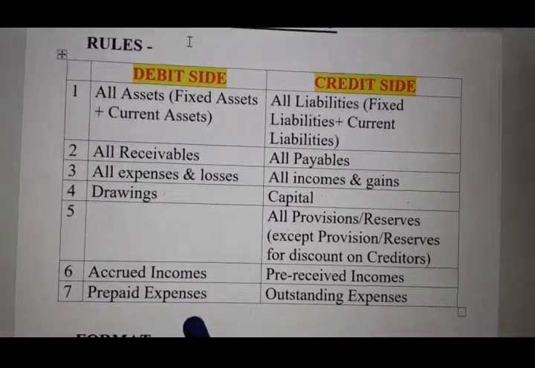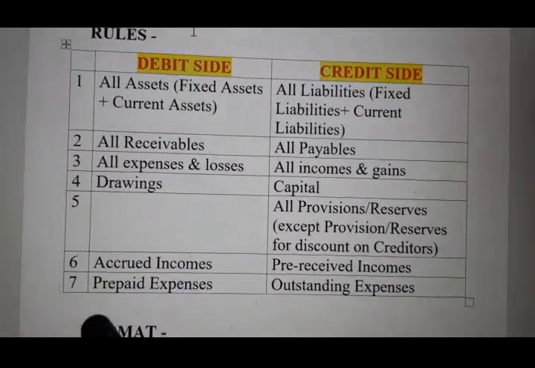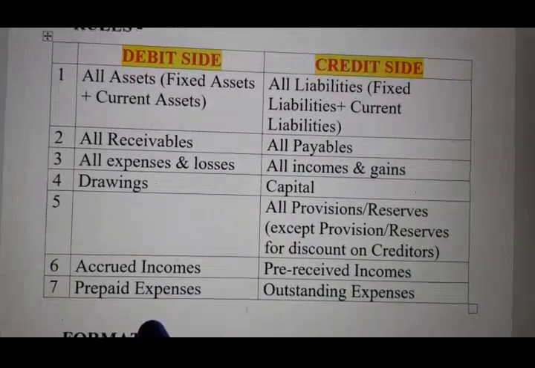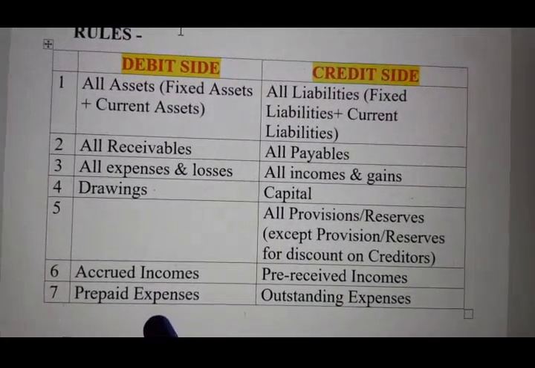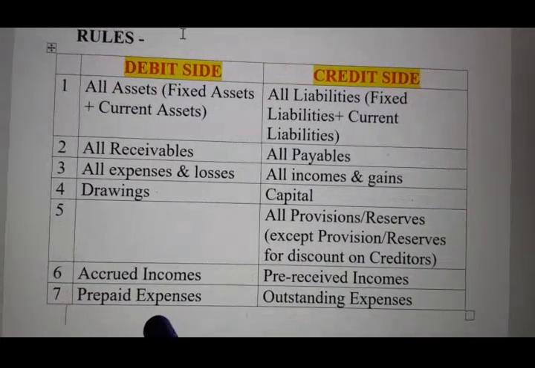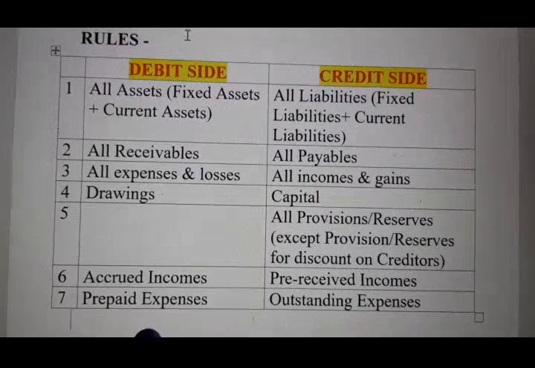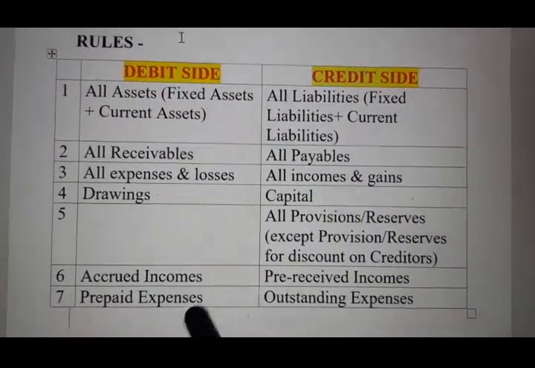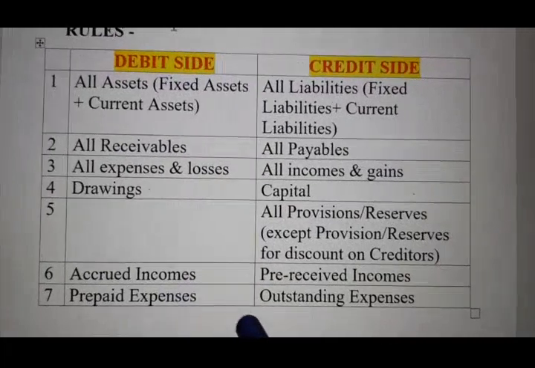Prepaid expense: say we have paid the rent for the month of April. Along with that, we have also paid rent for the month of May in advance. That is called prepaid, paid before the due date. Anything prepaid is considered to be an asset, and will come to the debit side.